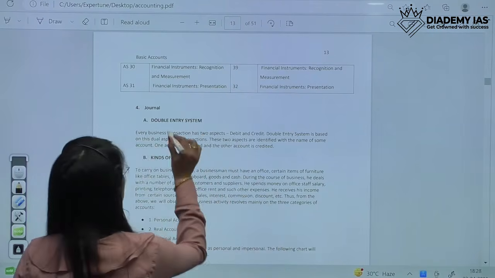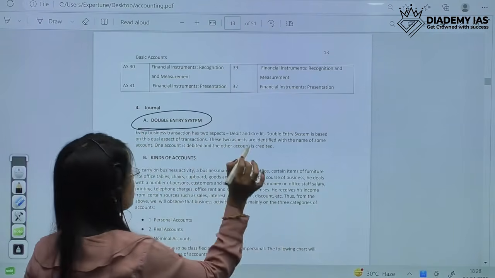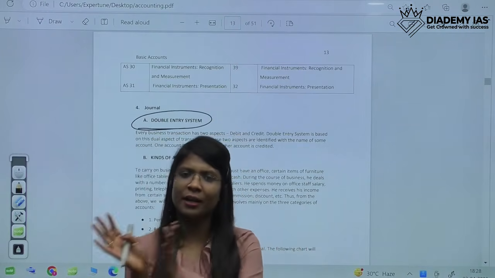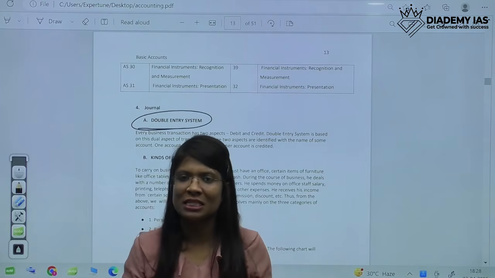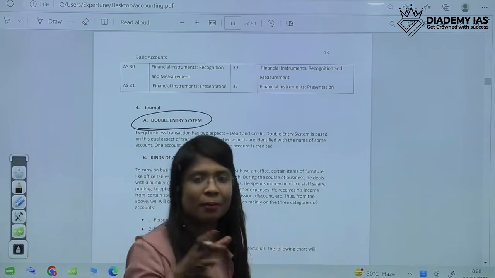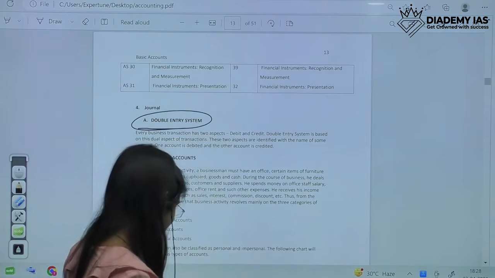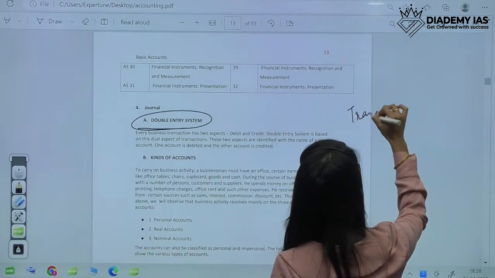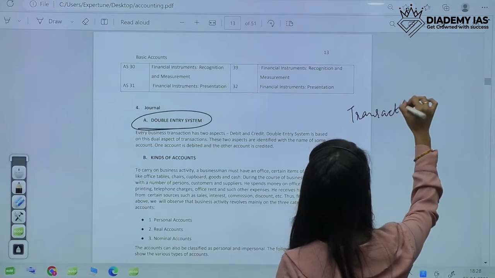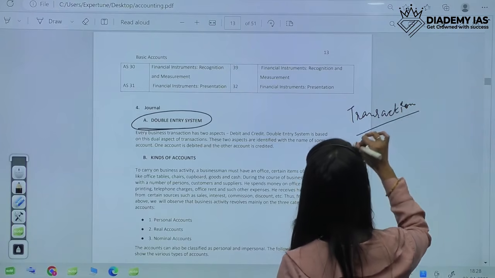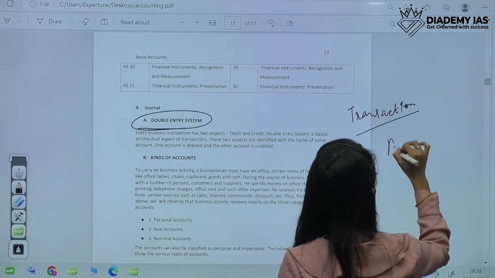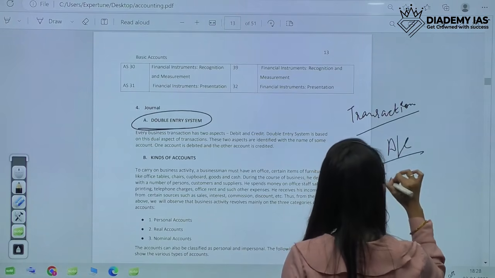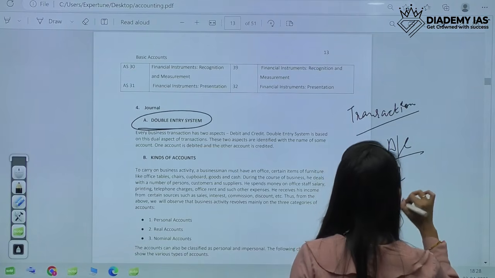And then the next topic is about double entry system. There are two kinds of entry system, single entry system and double entry system. Our accounting system follows the double entry system. So what is the meaning of double entry system? Double entry system says that every transaction will impact two accounts. One will be debited and another will be credited.